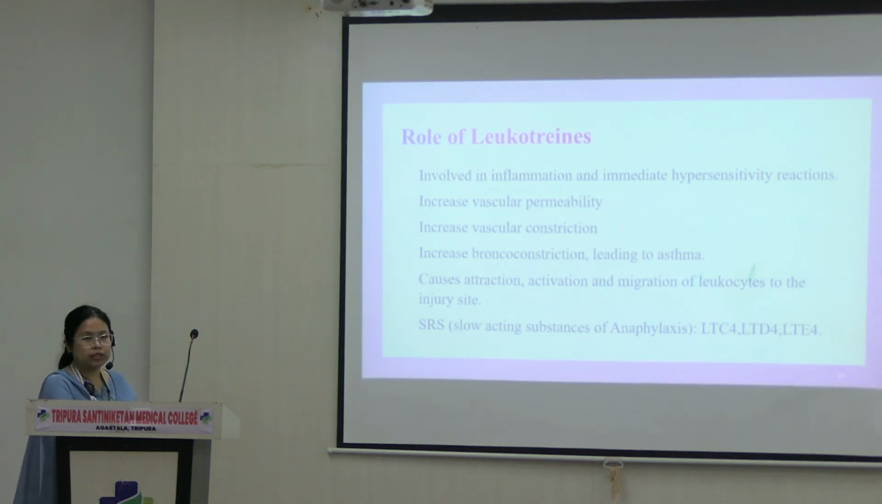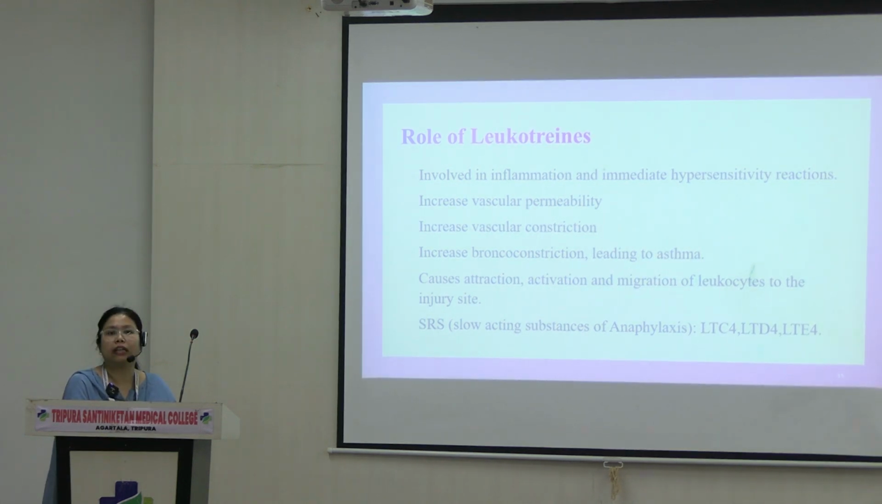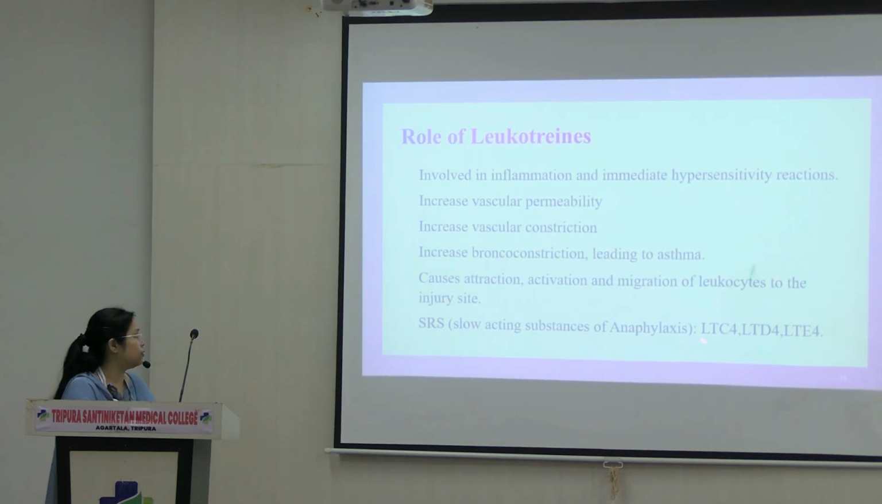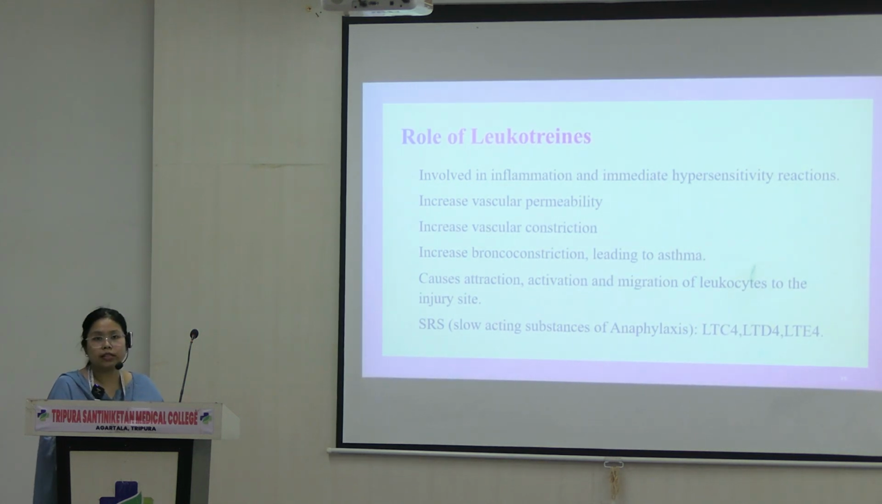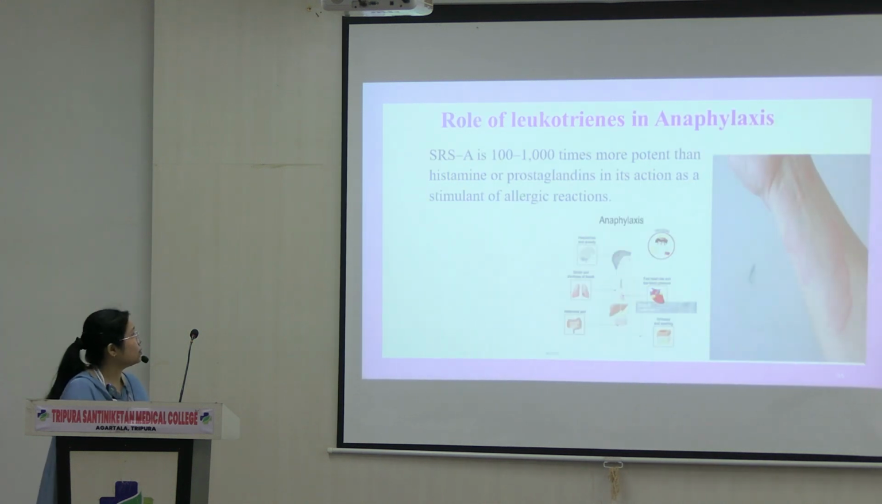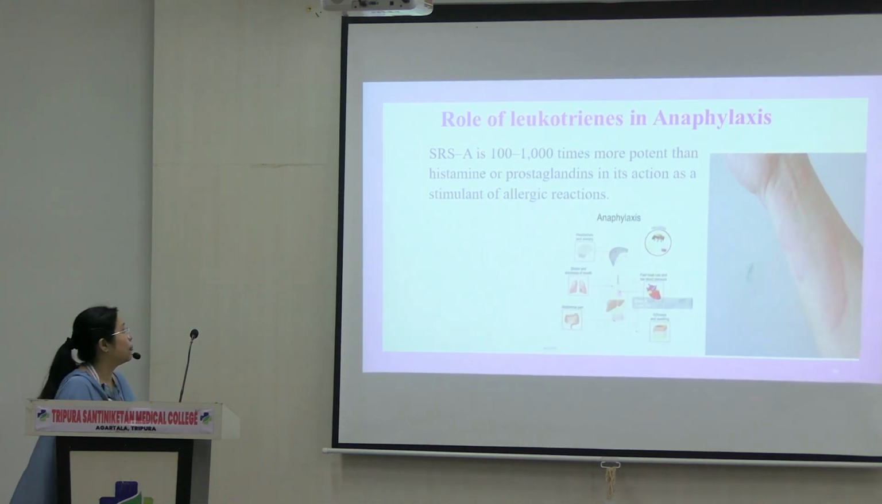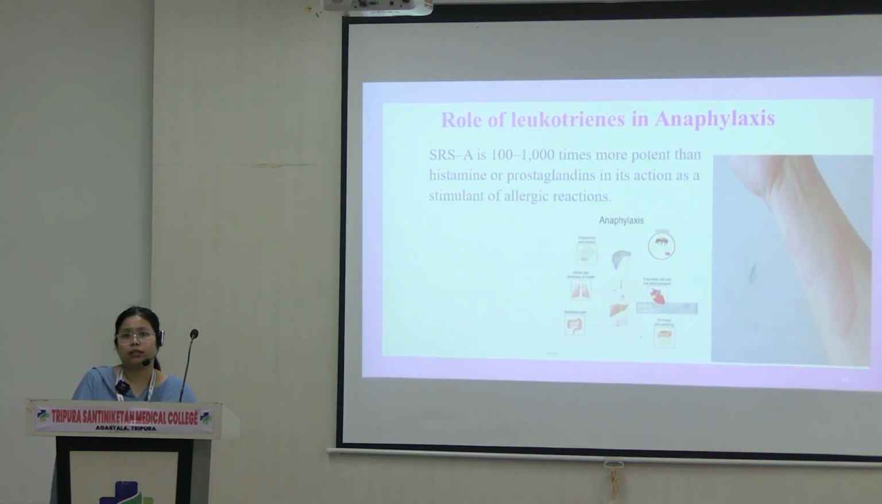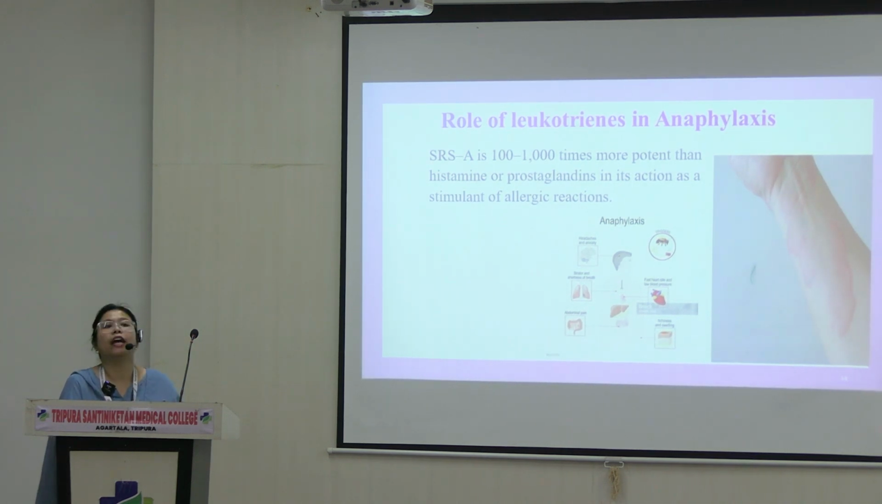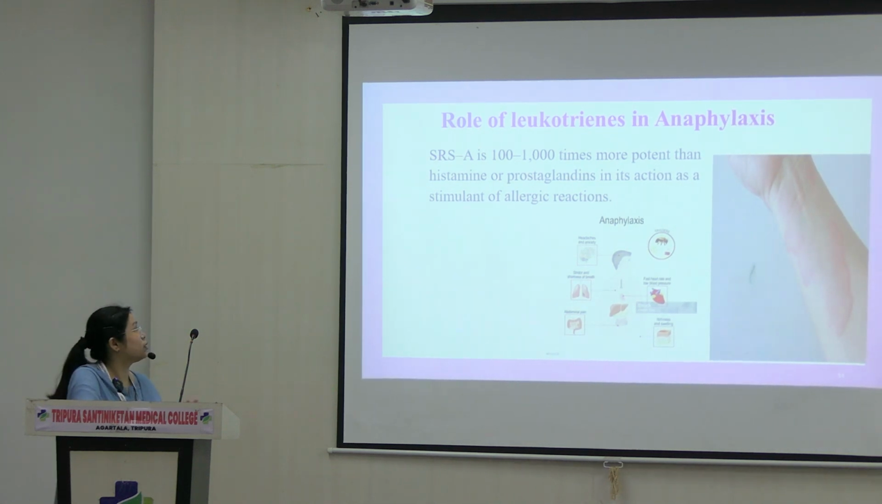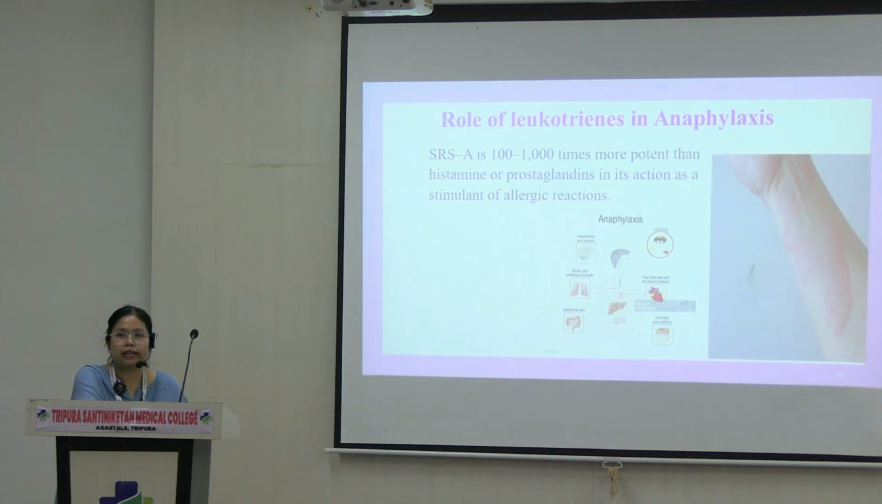So there is a term called SRS-A, or slow reacting substances of anaphylaxis. They are leukotriene C4, D4 and E4. So these three are known as the SRS. What is an SRS? It is compared to histamine or prostaglandin. Histamine is a molecule that causes hypersensitivity reaction or allergic reaction, you can say. It is 1,000 or 10,000 times more potent than them. So it causes anaphylactic reaction.